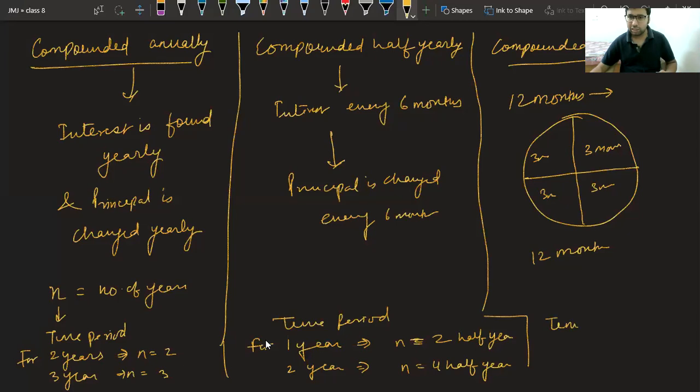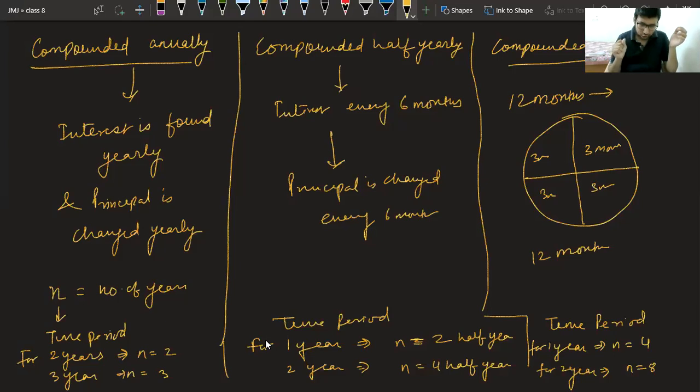So now tell me the time period for 1 year. N is equal to how much? Class, for 1 year n equal to how much? 4. Very good. For 2 years n equal to how much? 8. So you have to understand that this time period is changing, whether it is compounded half yearly, compounded quarterly, like that.